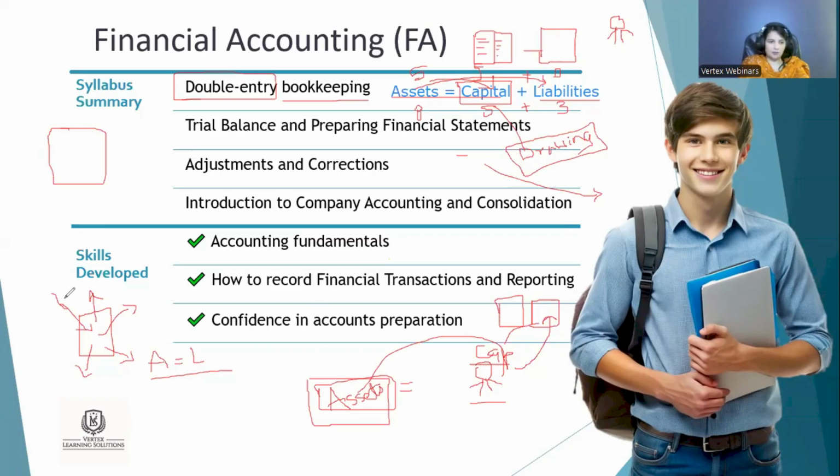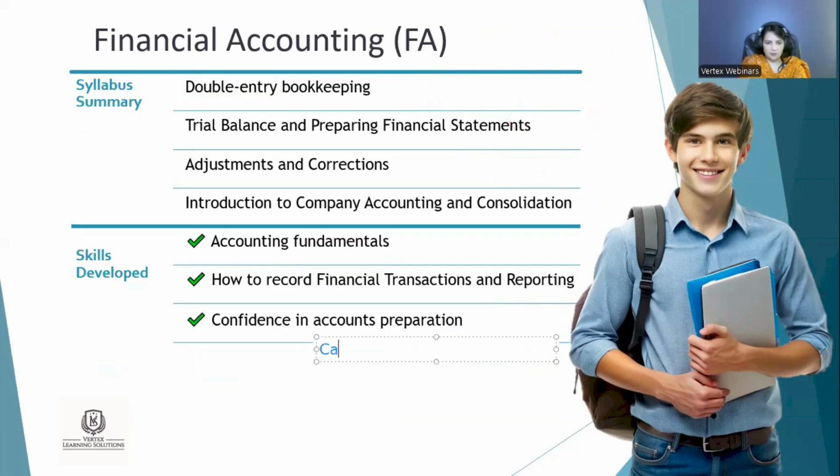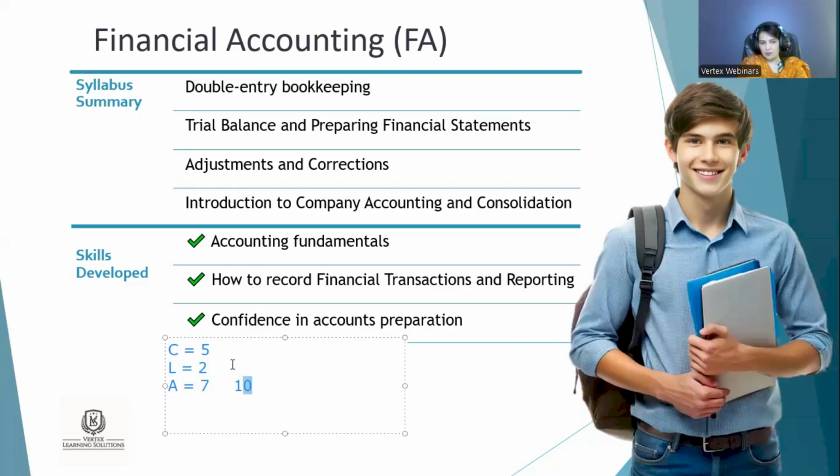And I tell you one thing, there is also a lot more. Like he started, let's say assets, first capital is $5. Assets we can say 7, and there is a liability for other resources, 2. This is for year 1, in millions or whatever you can think about. But okay, here I can say after some time, the assets have become 10 million, the liability we can say 6 million, and here this is the 4 million.